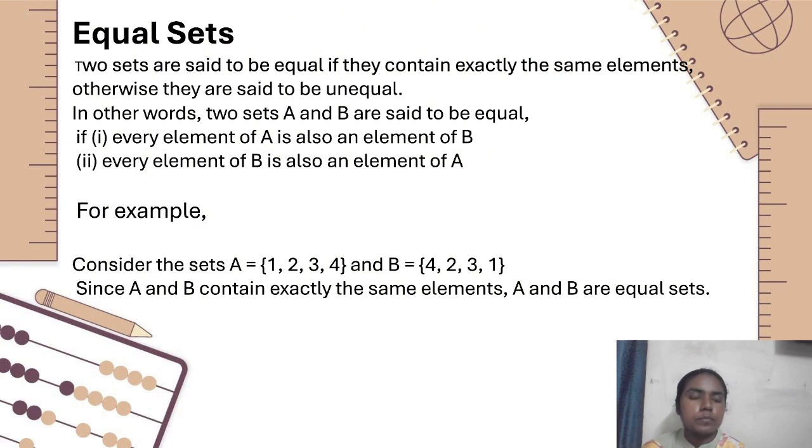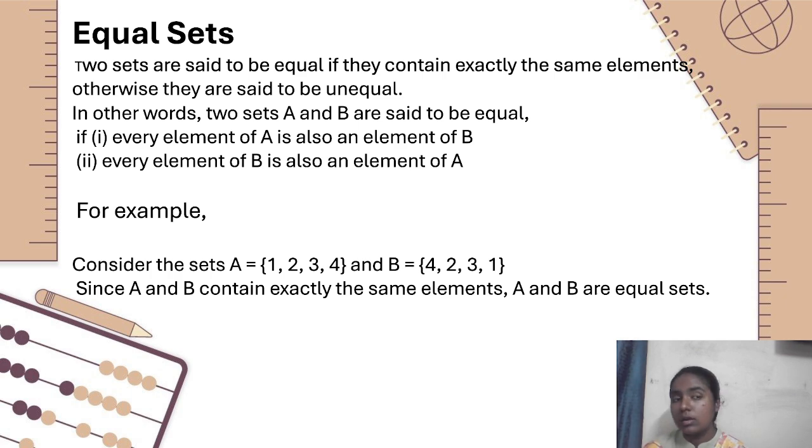Next, equal sets. Two sets are said to be equal if they contain exactly the same elements, otherwise they are said to be unequal. Equivalent sets and equal sets have almost the same heading, but they are a little bit different. In equivalent sets, the sets are equivalent if they have the same number of elements.